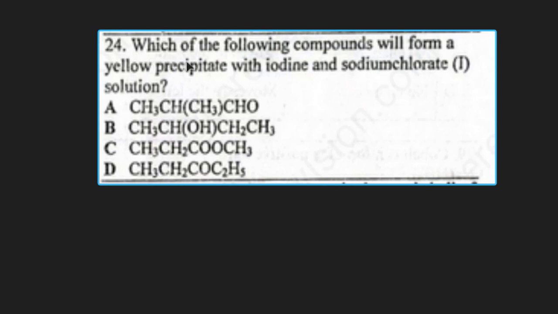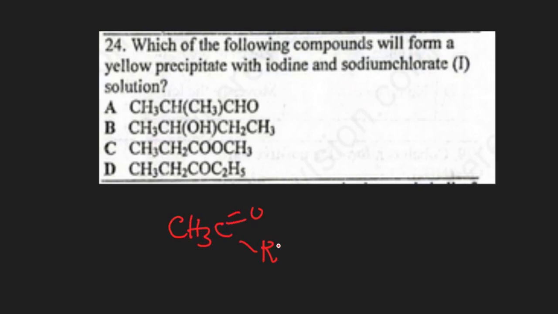Question 24. Which of the following compounds will form a yellow precipitate with iodine and sodium chlorate solution? This is simply the iodoform test, and the condition for the iodoform test is a methyl carbonyl group, that is, a methyl group next to the carbonyl, for ketones and for aldehydes.